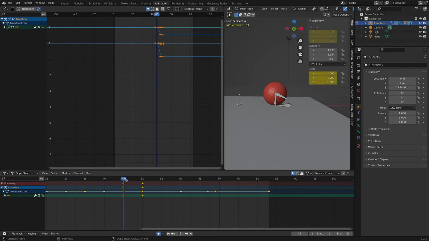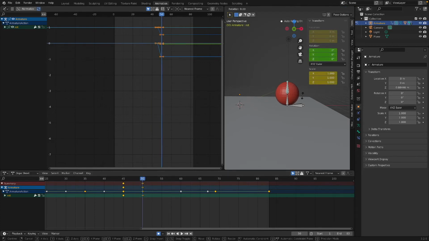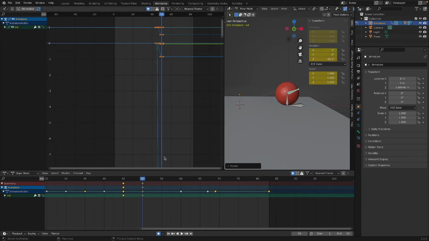Oops. Let's see, Alt R. Here, R, Y, there. Seems like it's slipping a bit. Let's do R. So what I'm doing is I'm matching the rotation with the movement. Okay, so that looks pretty good.